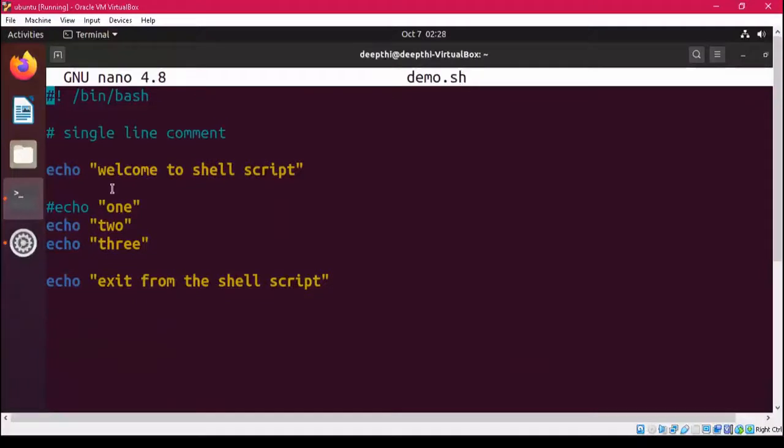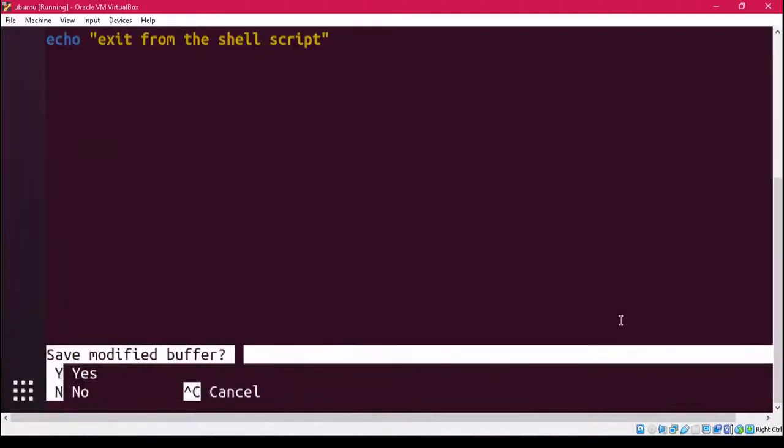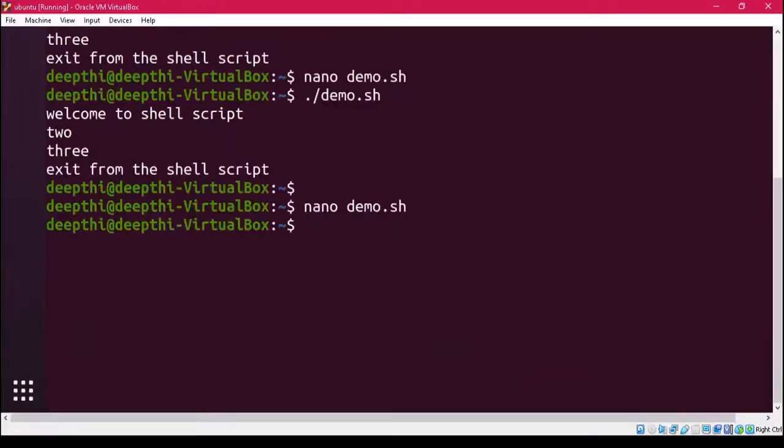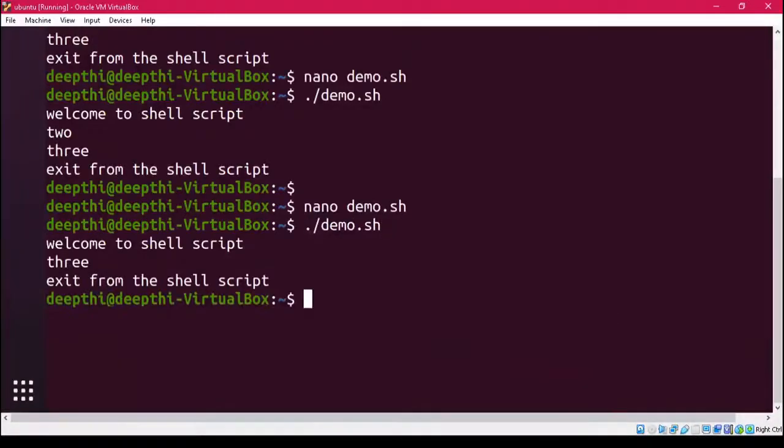Similarly, if you want to make this line also a comment, you have to precede it with a hash. Then once again go back out of this and run the same file, and you can see that now 1 and 2 have become your comment. So this is how we denote the single line comment.